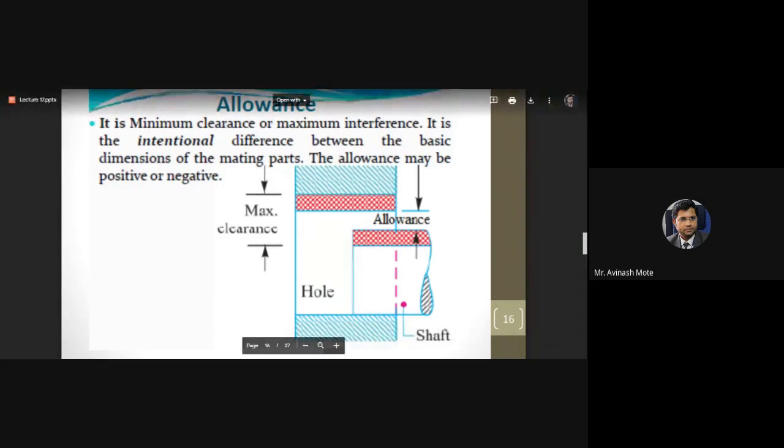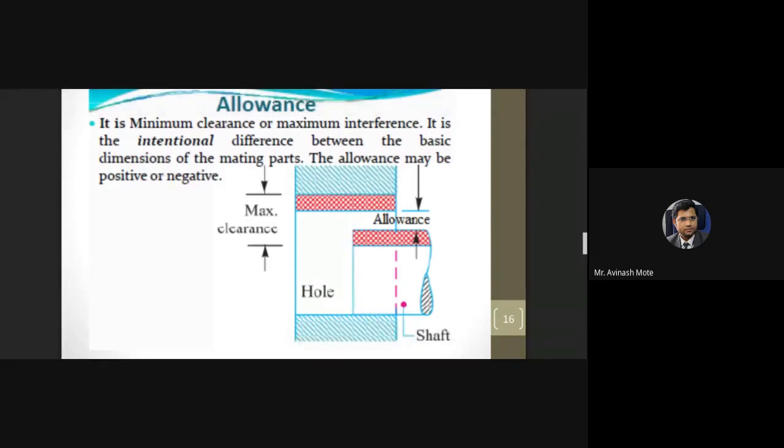Now, this is actually part of the hole and shaft basis system. This is going to be a very, very wide topic: hole and shaft basis system, then clearance fit, interference fit. So this is another one, I'll show it to you.